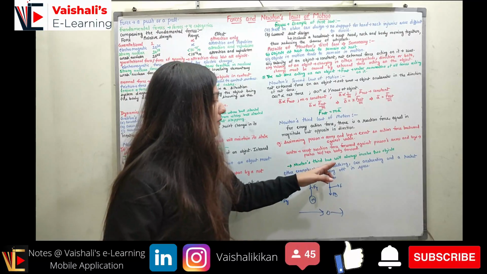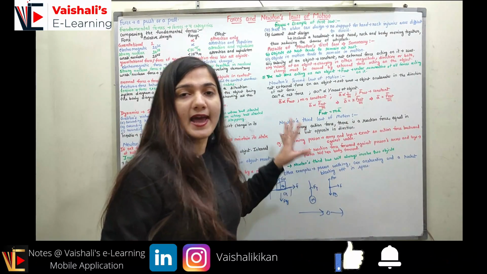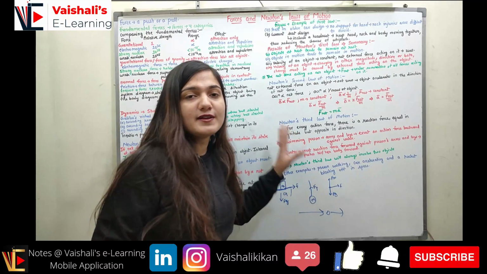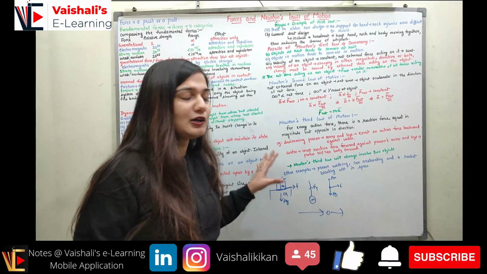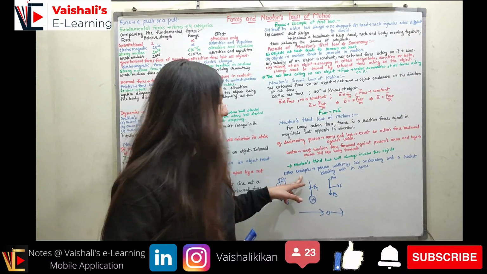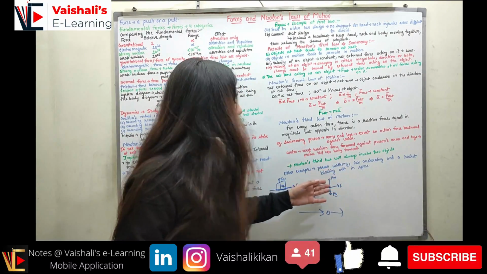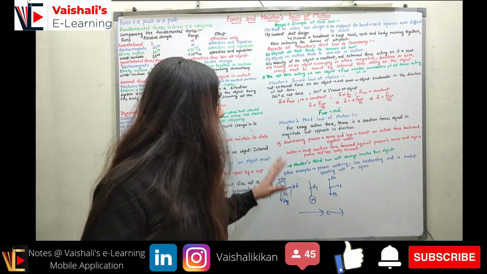So Newton's third law will always involve two objects. Like here we had a person, the swimmer, as well as water. So always and always, for application of Newton's third law, we will be having two objects. Other examples where Newton's third law is applicable are a person walking, a car accelerating, and a rocket blasting off in space. So these are the various examples.